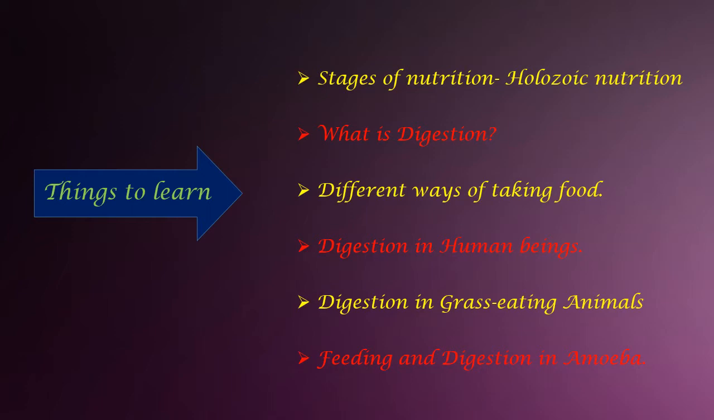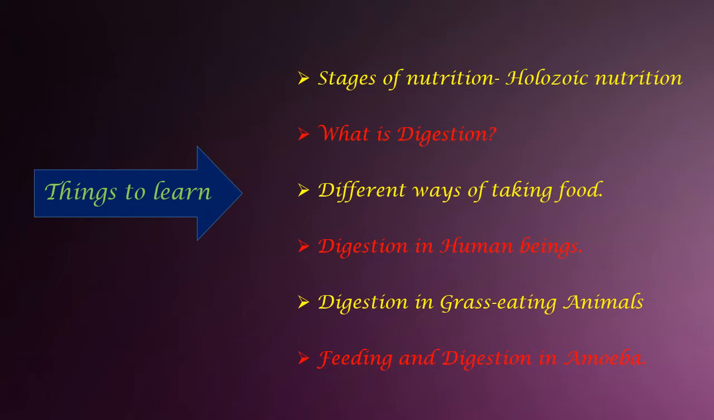Then digestion in human beings. Once the food is taken in, what happens exactly inside the body? That part we will discuss here in detail. Digestion in grass eating animals. Now you might have got an idea about what ruminants are. Next we will get into why they are called ruminants, these grass eating animals. Then we will learn about feeding and digestion in amoeba.